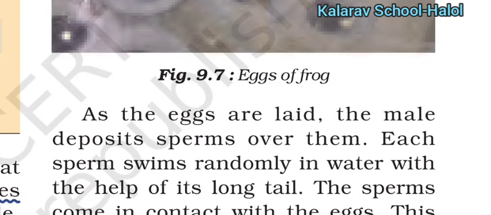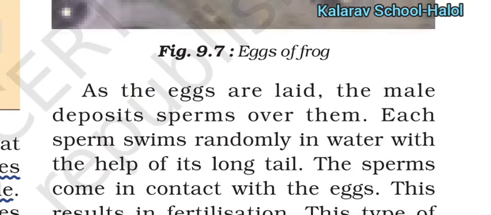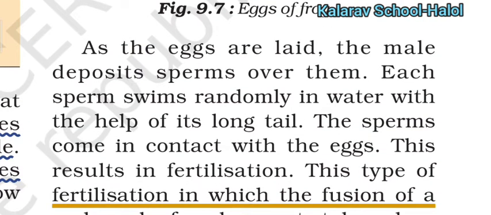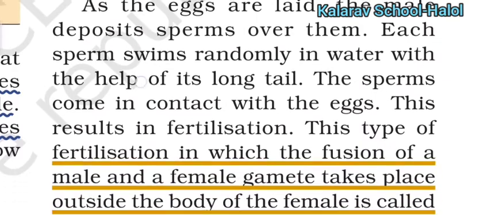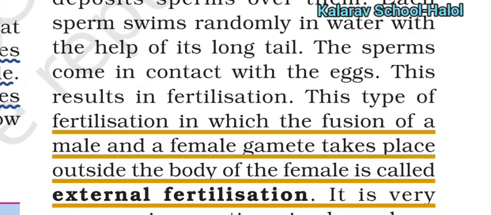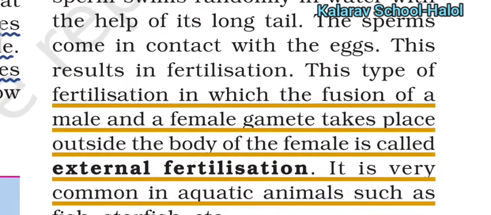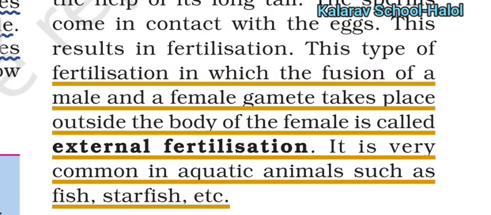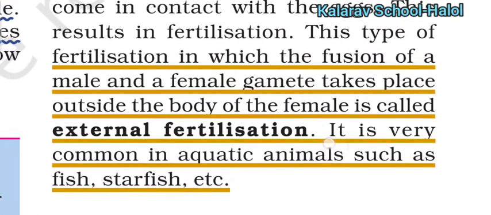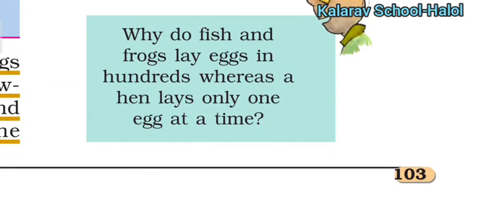As the eggs are laid, the male deposits sperm over them. When the sperm contact the egg, this results in fertilization. Such fertilization, in which the fusion of male and female gamete takes place outside the body of the female, is called external fertilization. So internal fertilization is inside the body of the female, but here it is outside the body of the female. It is common in aquatic animals such as fish, starfish, etc.